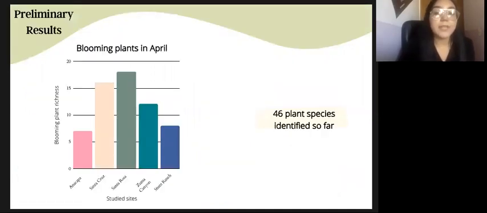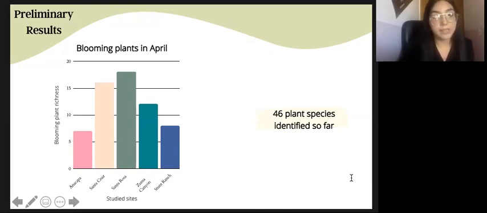Here are our preliminary results. This graph represents the flower samplings that were collected in spring. In the x-axis, we have the study sites, Anacapa, Santa Cruz, and Santa Rosa, which are the islands, and Zuma Canyon and Stunt Ranch, which are the mainland. And in the y-axis, we have the blooming plant richness. Anacapa has 7, Santa Cruz has 16, Santa Rosa has 18, Zuma Canyon has 12, and Stunt Ranch has 8.